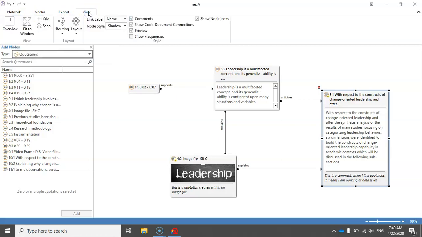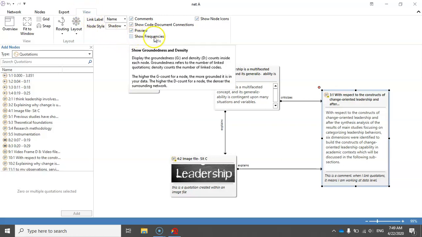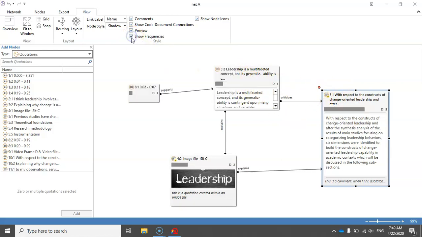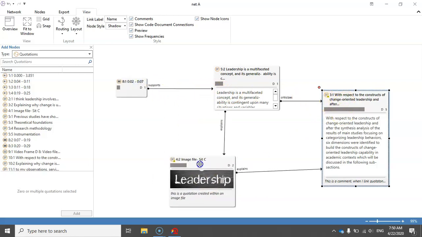You can also go to this view tab and show the frequencies of the codes that are connected to any of these quotations. So if I select show frequencies, you can see that the density values for these quotations are displayed here.